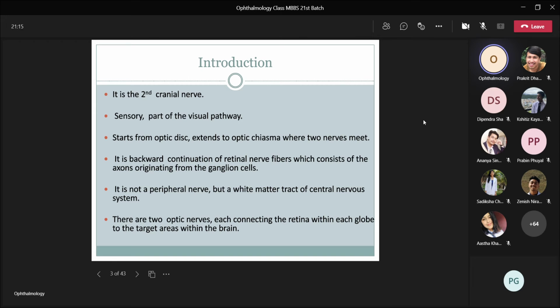Optic nerve is the second cranial nerve. It is sensory and part of the visual axis. It starts from optic disc, extends to optic chiasma where the two optic nerves meet. It is backward continuation